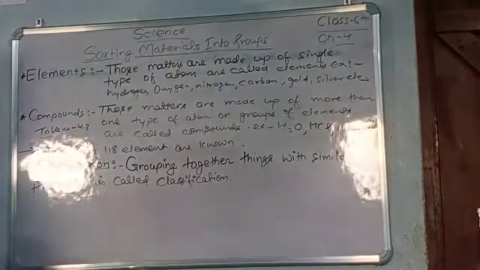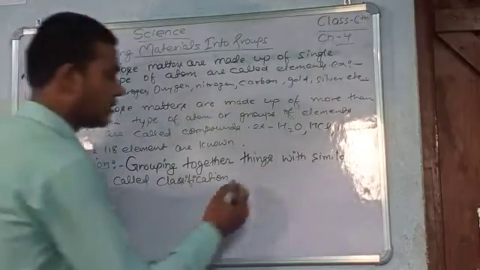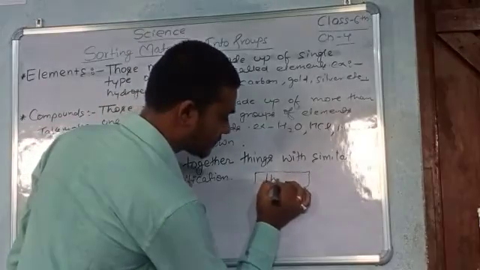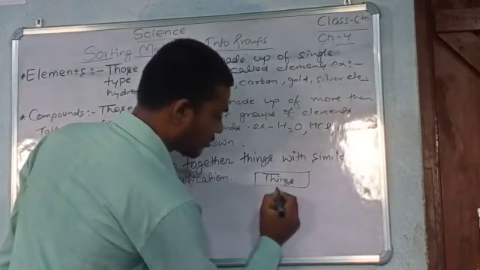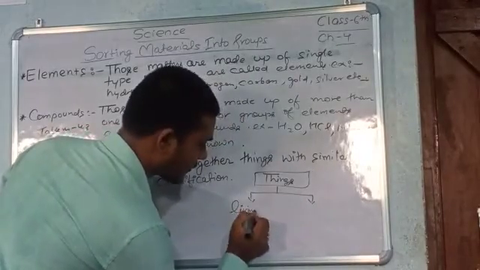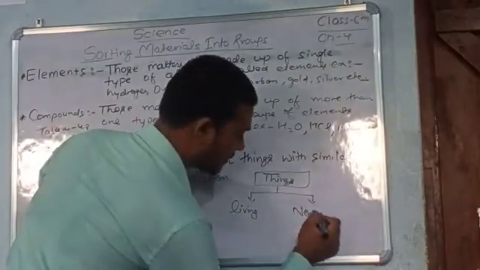So if we talk about the classification of things, these things are divided among two types, living things and non-living things.